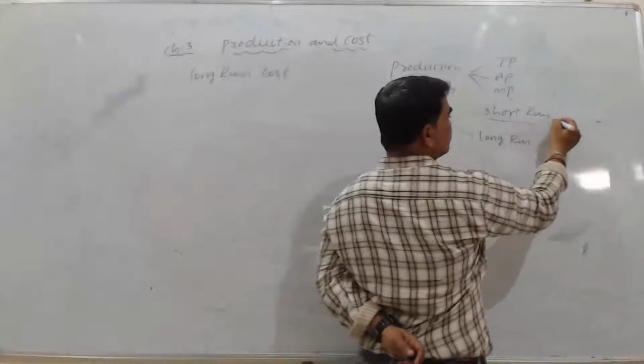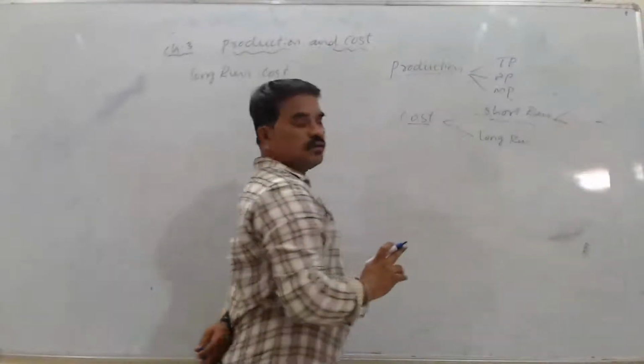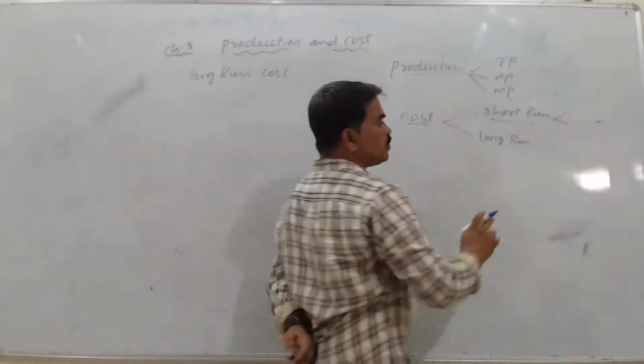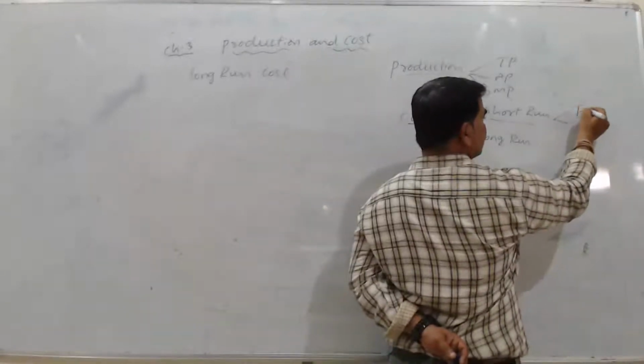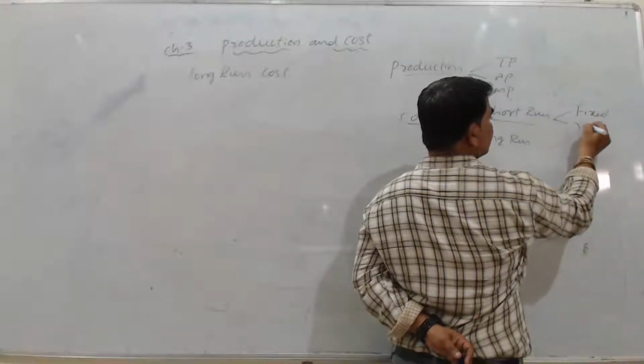Correct? Under short run, as we know, we will see one factor of production fixed and the other variable.